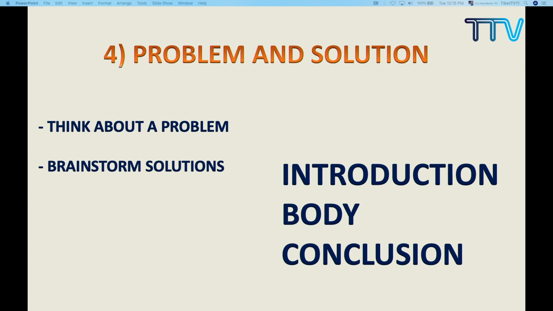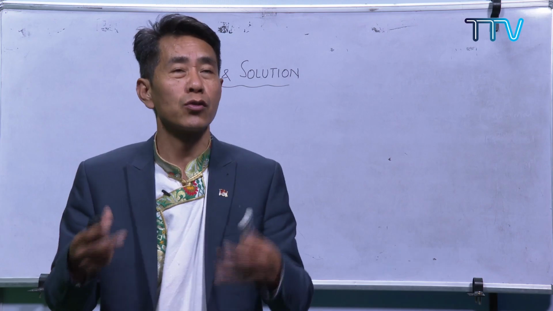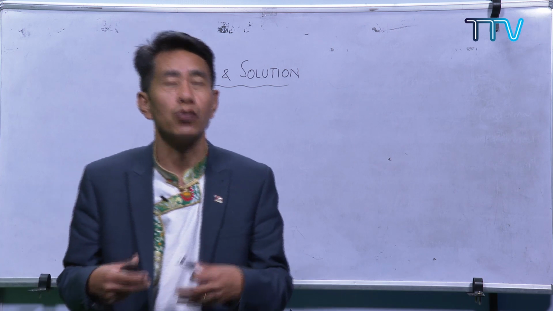Now, talking about problem and solution, first of all, you think about a problem and try to brainstorm. In the pre-writing stage, you have one problem, and then you try to find different kinds of solutions.